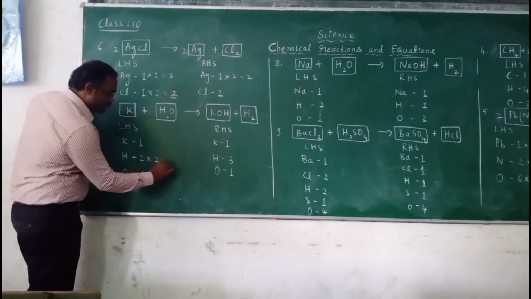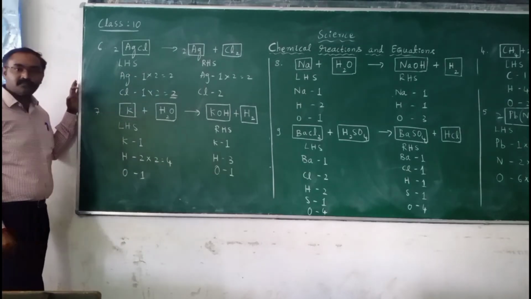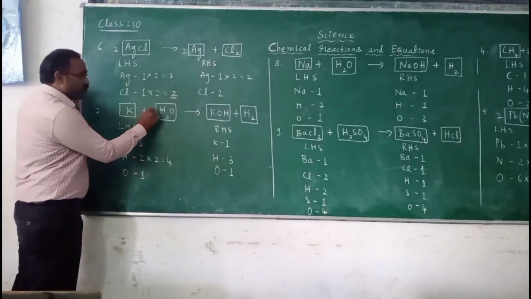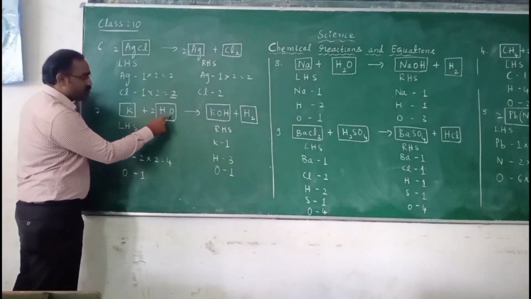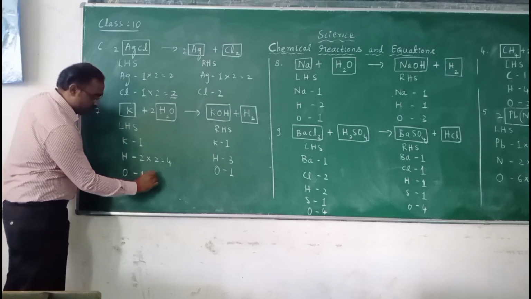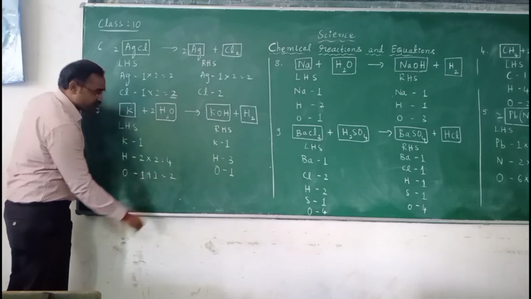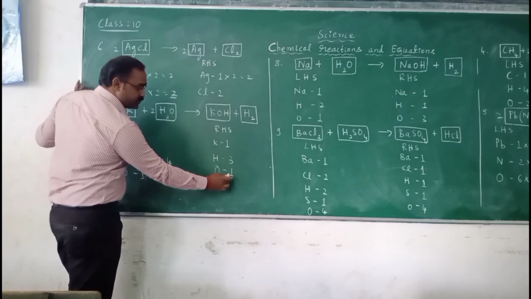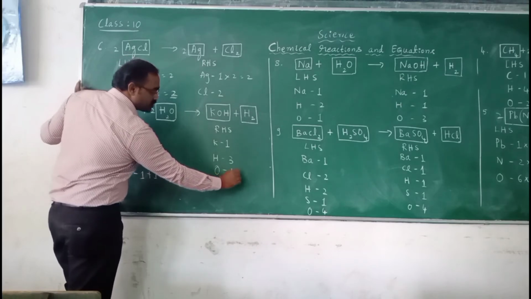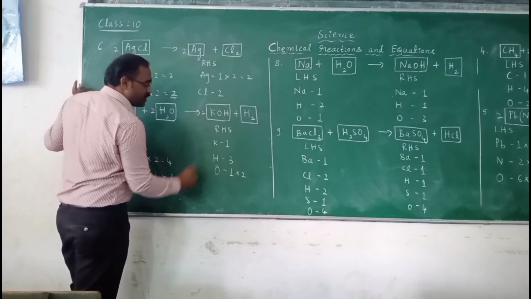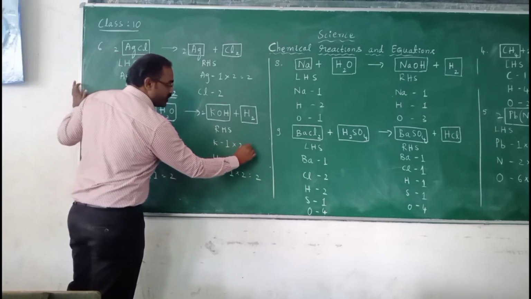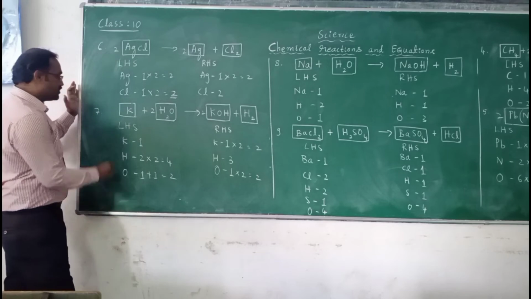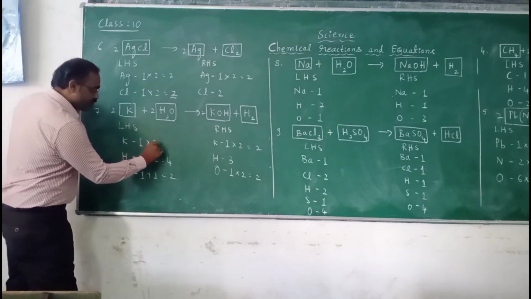So when you multiply by 2, hydrogen atom has become 4 and oxygen atom has become 2. So 1 plus 1, it has become 2. So in order to make it 2, the oxygen atom should be multiplied by 2. When you multiply by 2, what happens? Potassium is also multiplied by 2. So potassium becomes 2. So here also multiplied by 2.